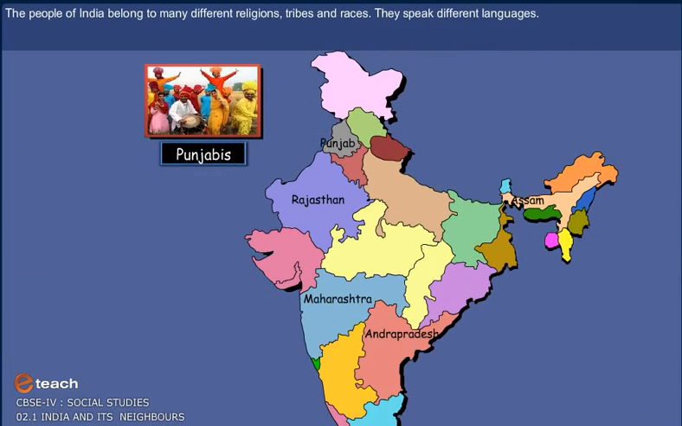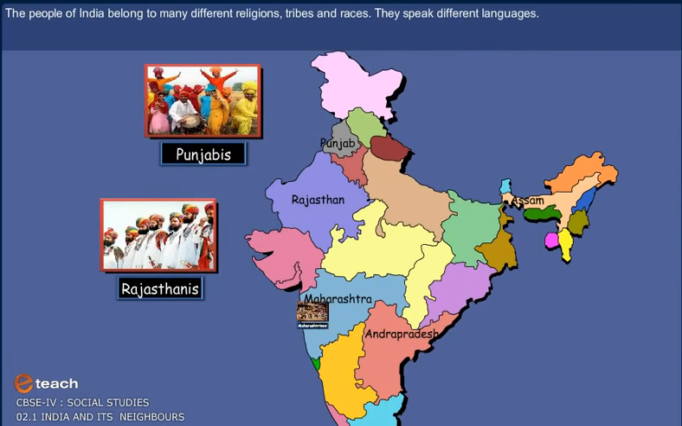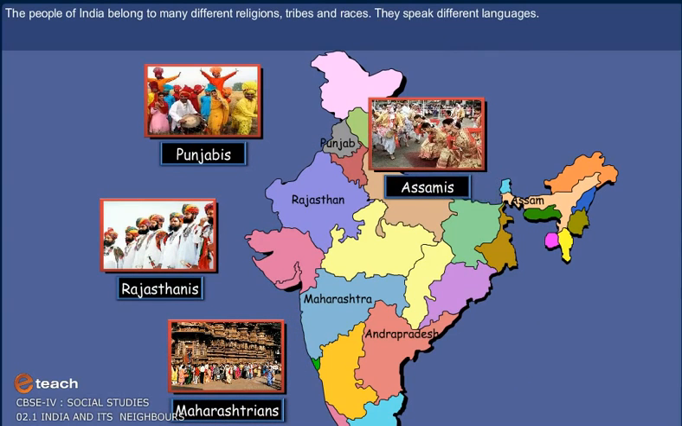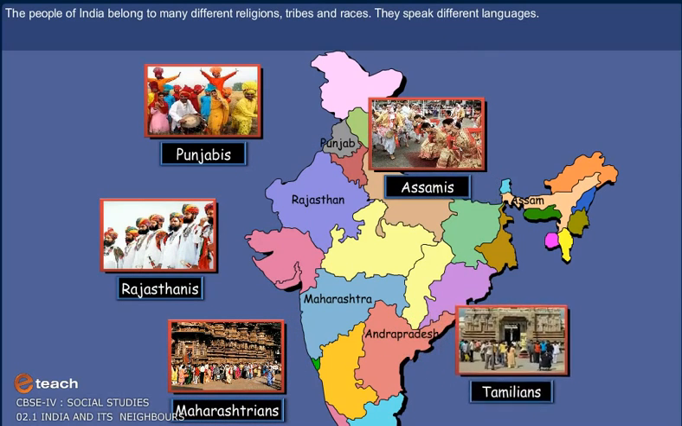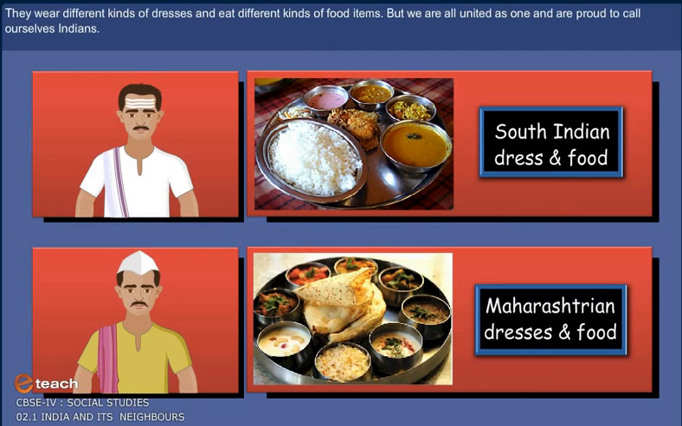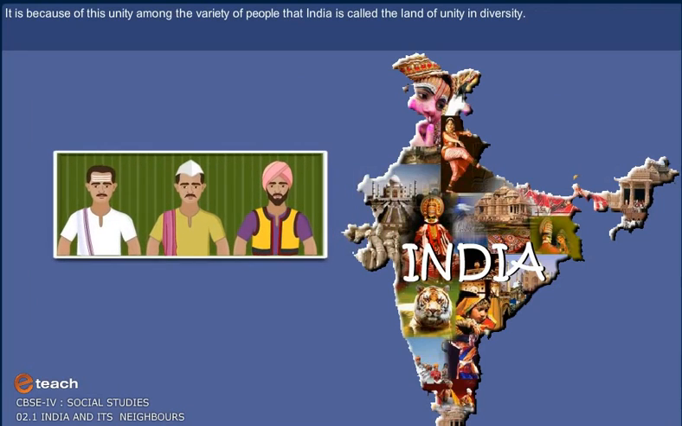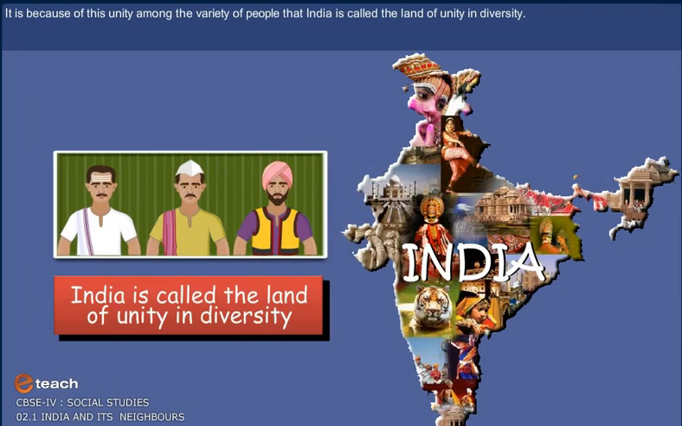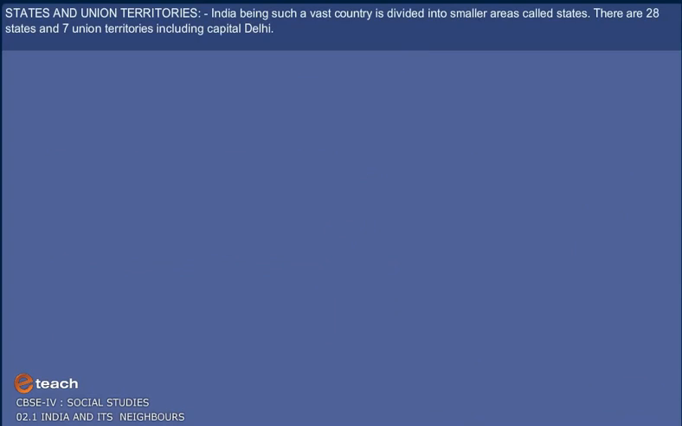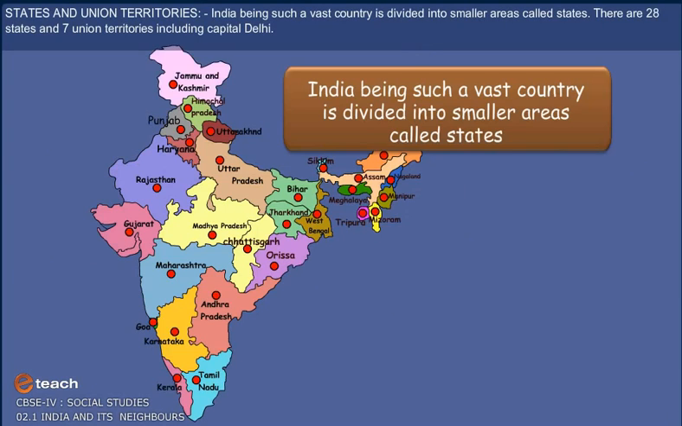The people of India belong to many different religions, tribes, and races. They speak different languages. They wear different kinds of dresses and eat different kinds of food items. But we are all united as one and are proud to call ourselves Indians. It is because of this unity among the variety of people that India is called the land of unity in diversity.